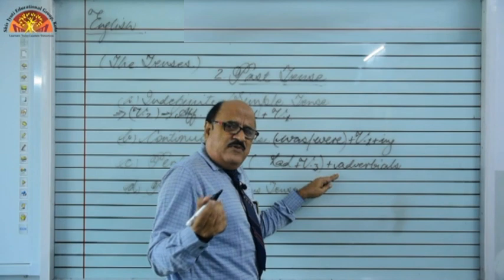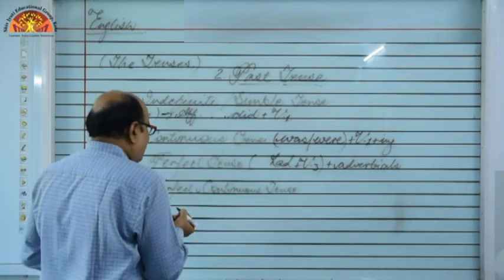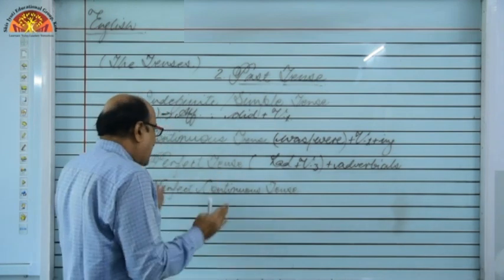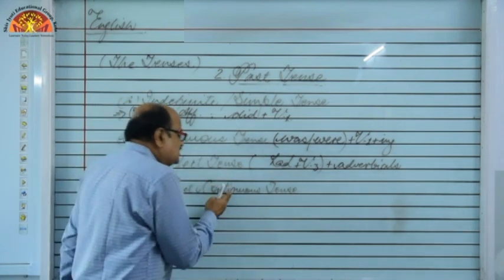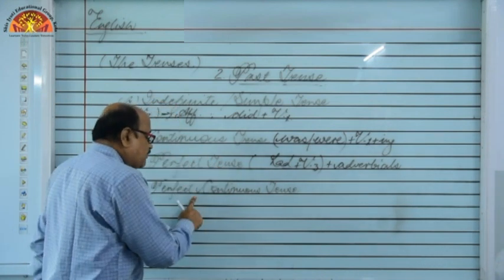Already, never, before, ever, like this, etc. Got it? Next is perfect continuous tense. I don't think now you have any more doubt regarding this perfect continuous tense any longer. I already explained this tense like present perfect continuous.